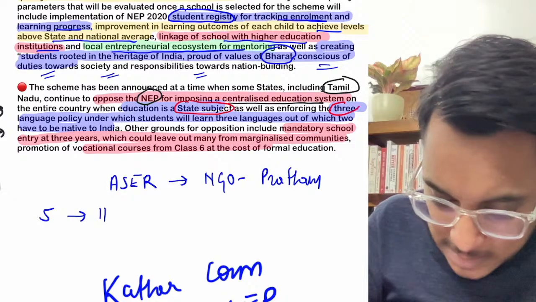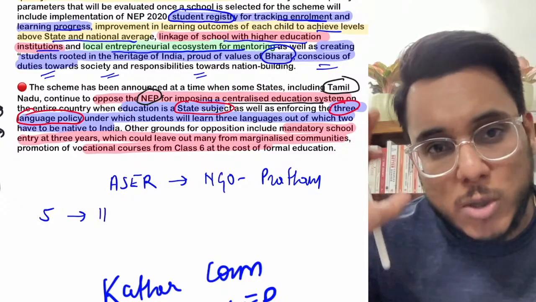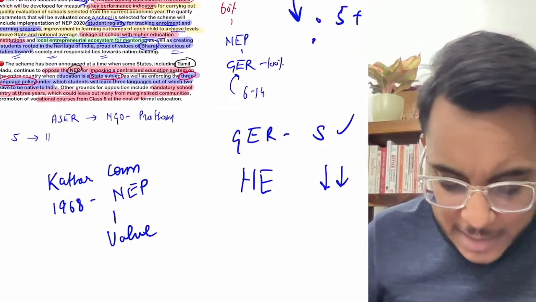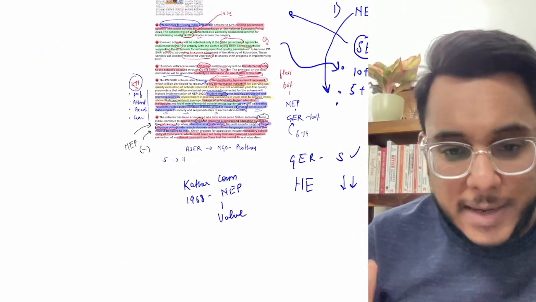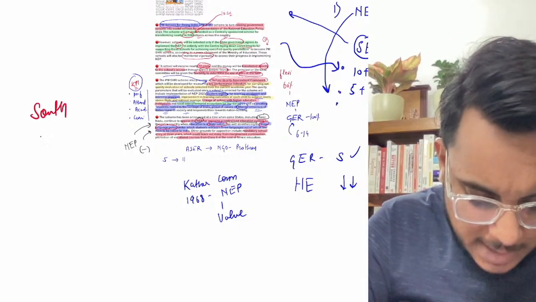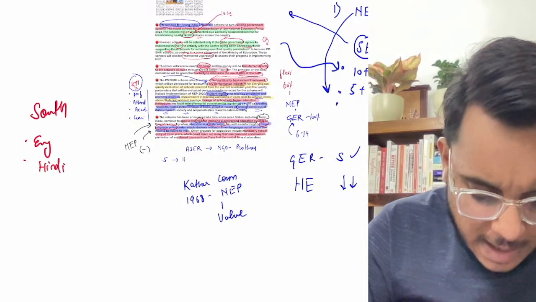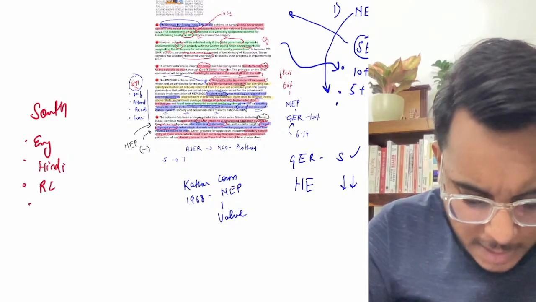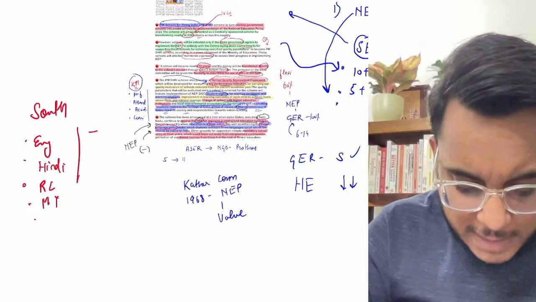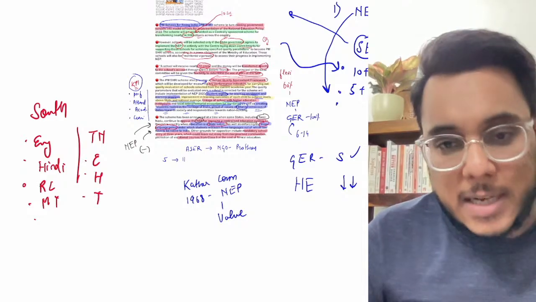The second criticism of the NEP is the three language policy. Now see, this three language policy dispute has been going on since 1968. Now what is this three language policy? It provides that at least three languages need to be taught. For example, the states from South India can teach English, they can teach Hindi, and one regional language or mother tongue or native language. For example, if there are schools in Tamil Nadu, they can teach English, Hindi, and Tamil. So these are the three languages that are to be taught.